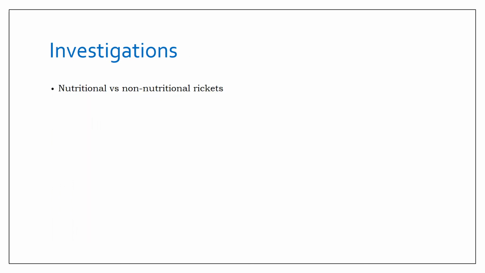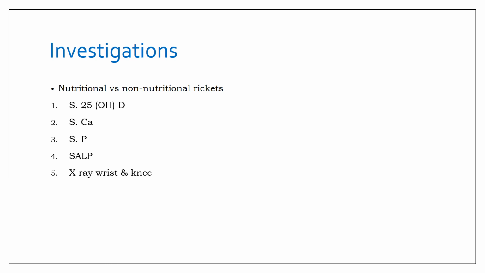Now, coming on to investigations, you can call nutritional vitamin D deficiency a primary vitamin D deficiency and non-nutritional rickets a secondary kind of rickets. Some other pathophysiology is involved. So the investigations which you need to do in every case of rickets, especially the nutritional rickets, the treatment of which is simple, are serum 25-hydroxy D levels, as has been stressed upon several times in the video, serum calcium, serum phosphate, serum alkaline phosphatase, and X-ray wrist and knee.